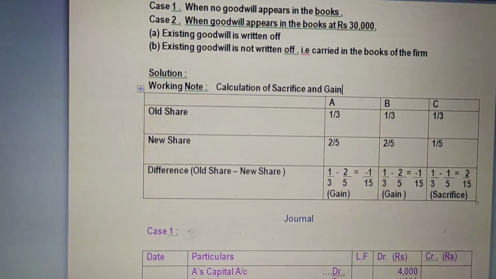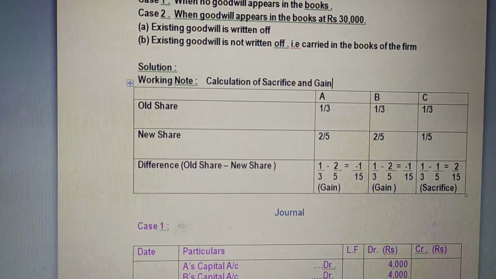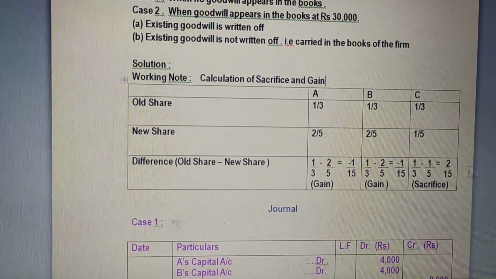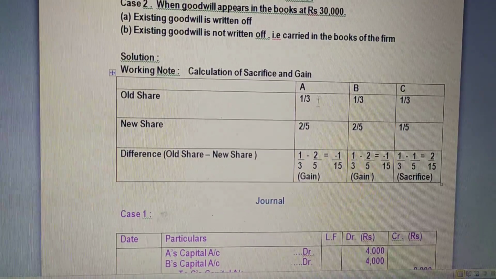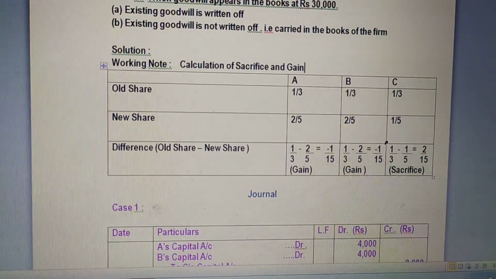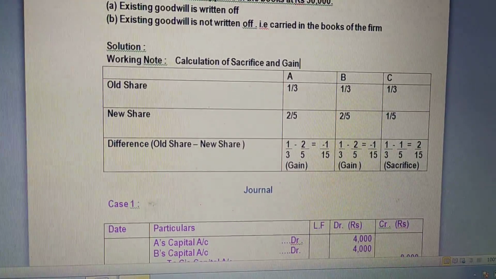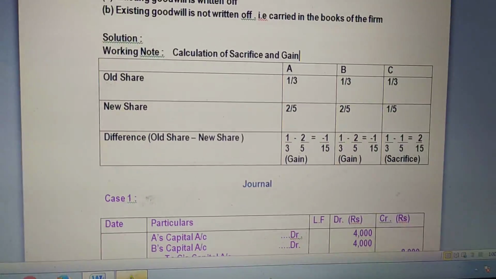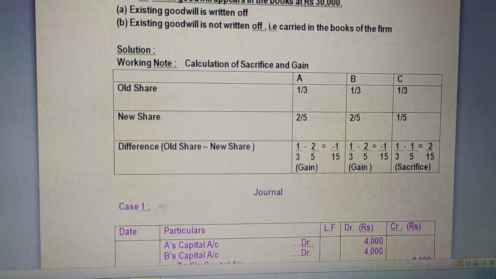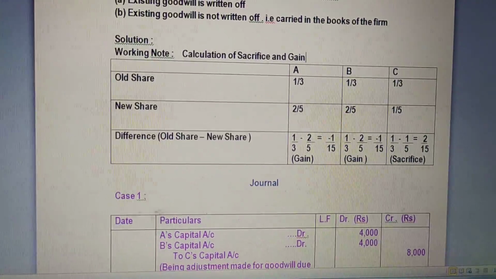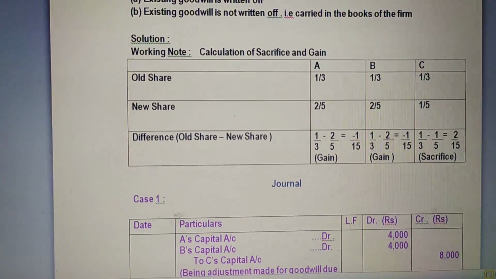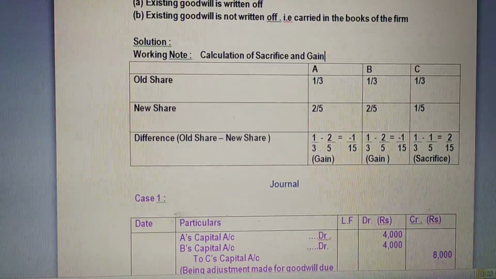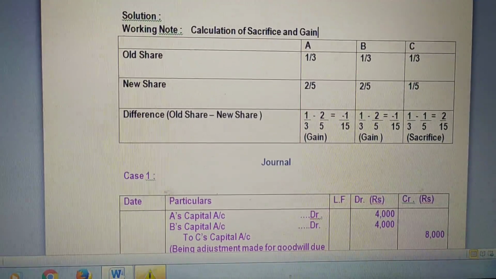Now coming to our cases. Case 1, when no goodwill appears in the books. When no goodwill appears, it means there is no such existing goodwill in the balance sheet. So in this particular condition, the journal entry we need to pass is the same as what we discussed in our previous class, that is gaining partner to sacrificing partner.